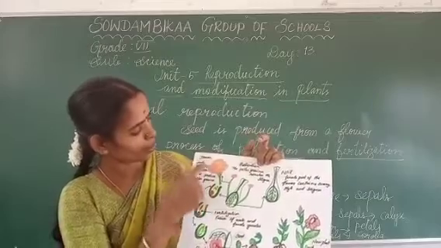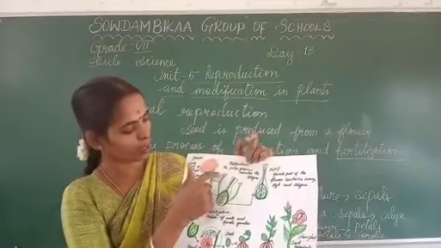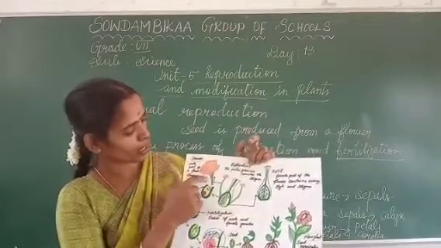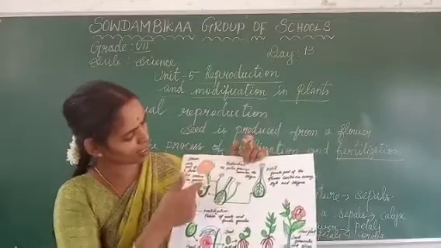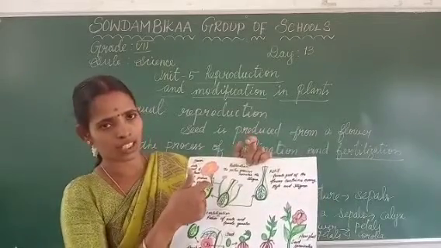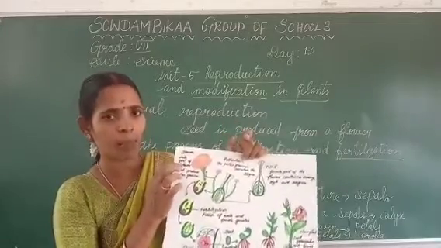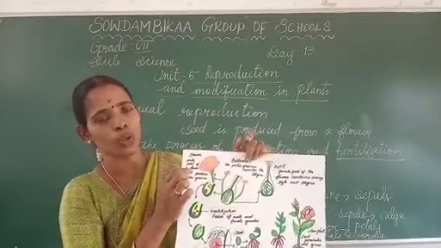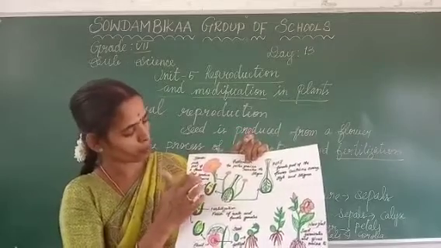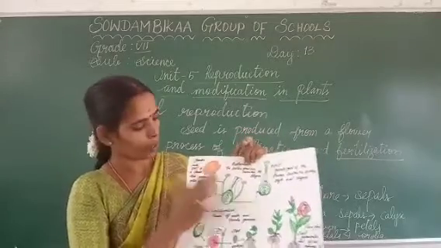So that part is the stamen. This is the stamen, that is the anther. The stalk-like structure is the filament. That is the male reproductive part of a flower.